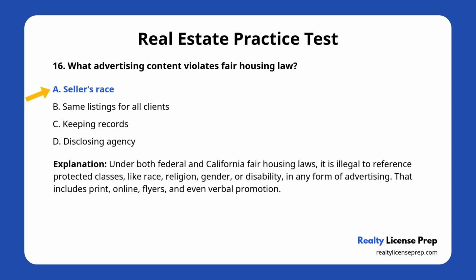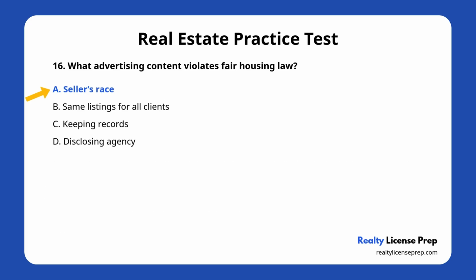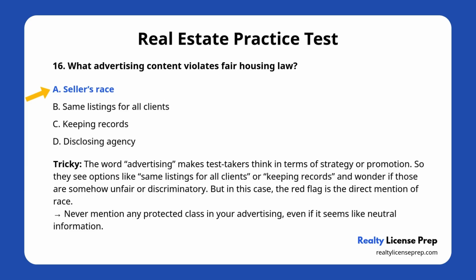Under both federal and California fair housing laws, it is illegal to reference protected classes, like race, religion, gender, or disability, in any form of advertising. That includes print, online, flyers, and even verbal promotion. Now here's where people get tricked. The word advertising makes test takers think in terms of strategy or promotion. So they see options like same listings for all clients or keeping records and wonder if those are somehow unfair or discriminatory. But in this case, the red flag is the direct mention of race. That alone makes the ad illegal.